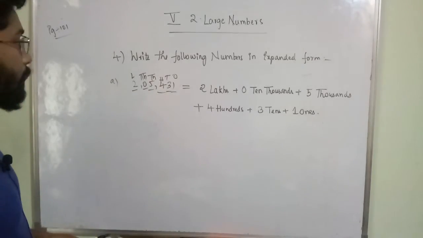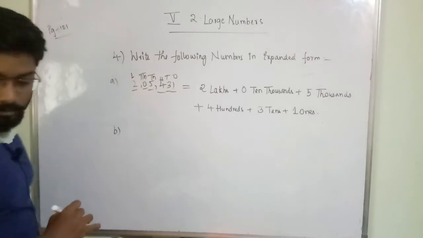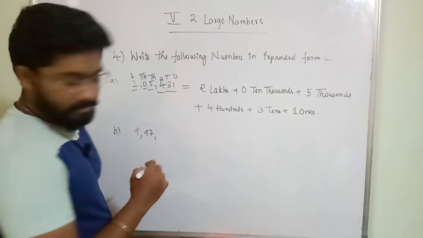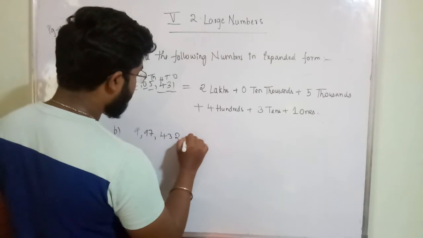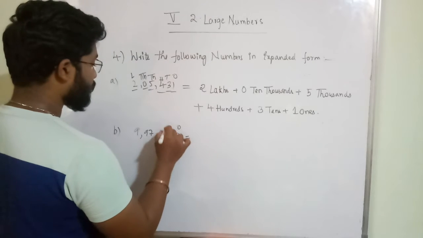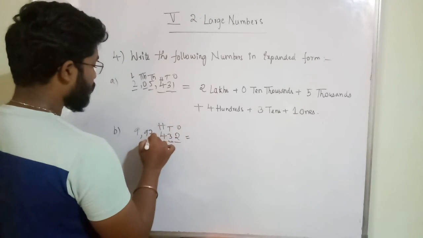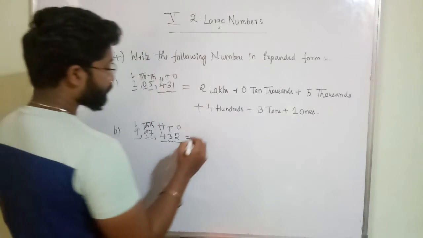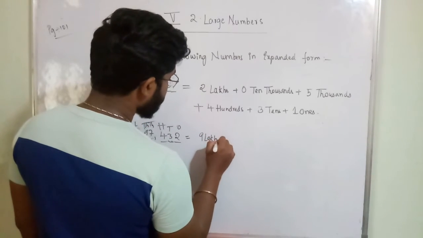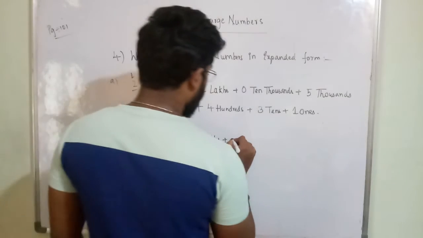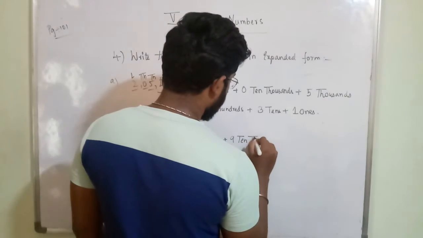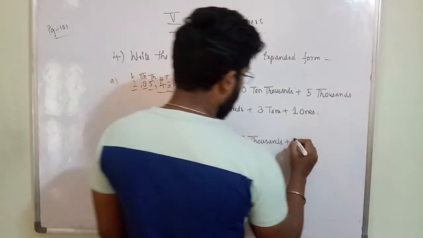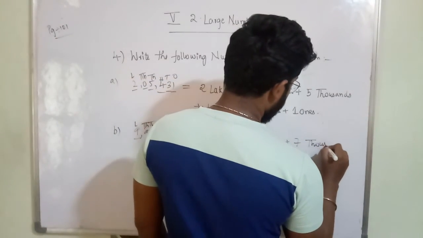Okay. So next one, B. Let us talk about B. 9 9 7 4 3 2. For this, this is ones place, tens place, hundreds place, thousands place, 10,000s place. This is lakhs place. Okay. 9 lakhs plus 9 10,000s plus 7,000s. So directly I am writing.